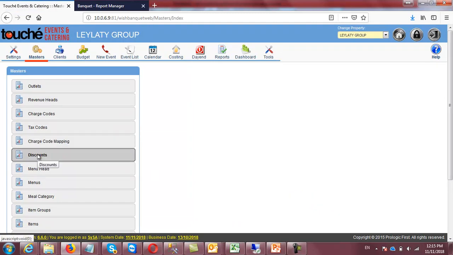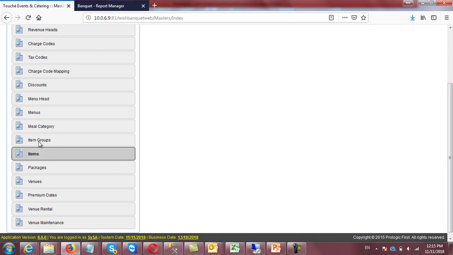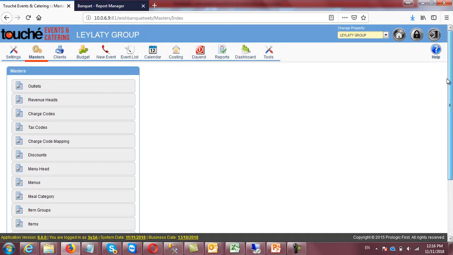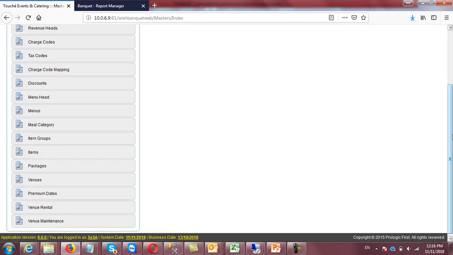Discount code. So this code I will use it while in the event when I will define the discounts. Okay. Menu head, menus, these two options, item group and item. These four options you can see in our tuition master also in POS. So you can create the menu head. If already created there, all will be available here. Actually, banquet operation, the whatever the menu head and menu, you know in tuition master you have item menu link.